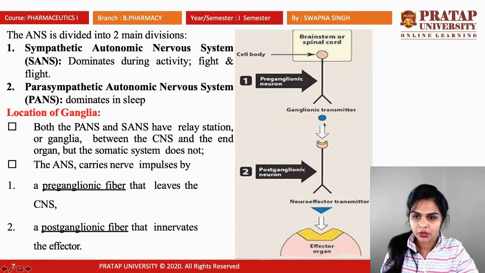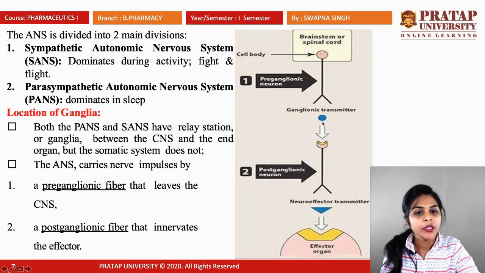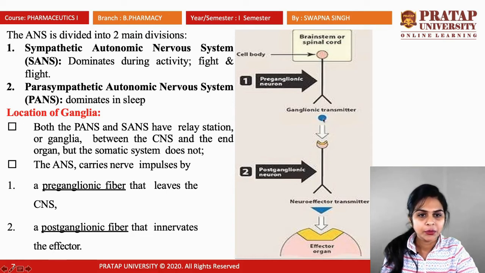Okay, so the autonomic nervous system carries nerve impulses by, first, the preganglionic fiber and, second, the postganglionic fiber. So what is a preganglionic neuron and what is a postganglionic neuron? See, this is the brain stem or spinal cord, or you can say this is the CNS, this is the effector organ, and this is a nerve connected from the CNS to the organ. In this nerve, at this position, ganglia is present.